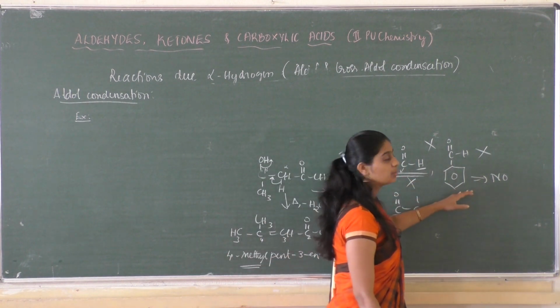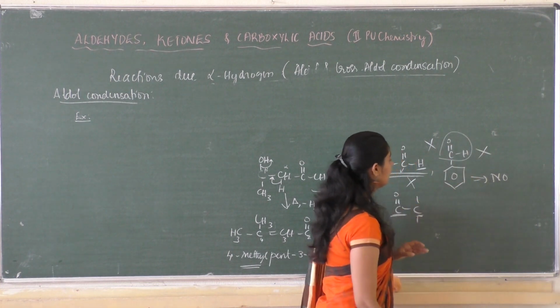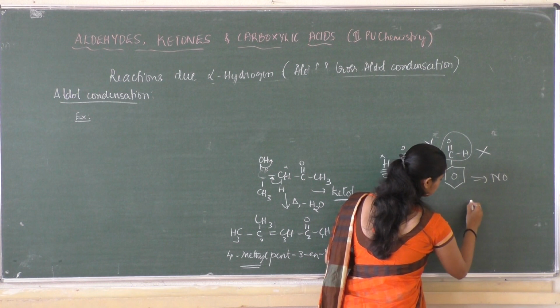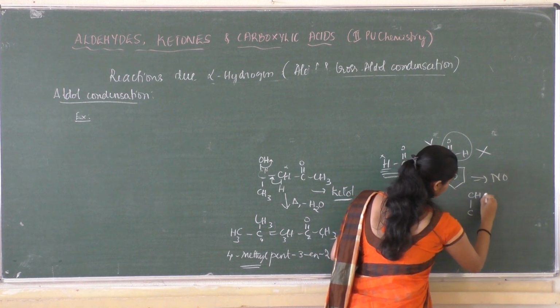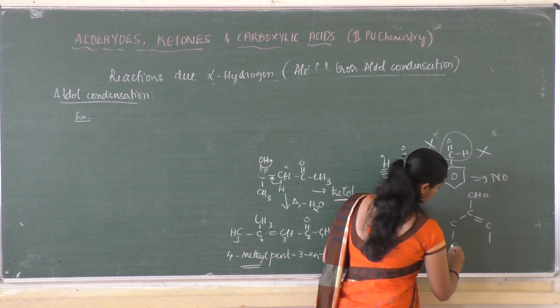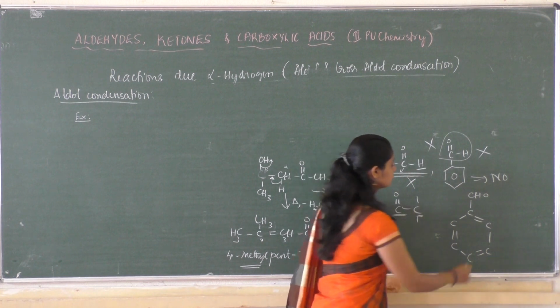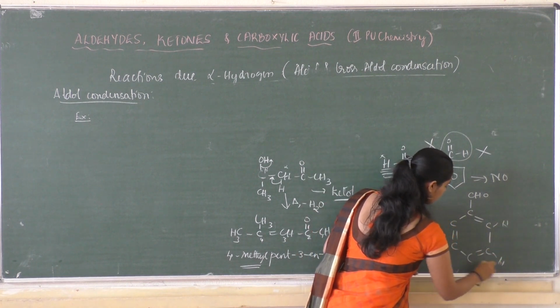In the case of benzaldehyde, this is the functional group CHO, and this is connected with the carbon. Correct?